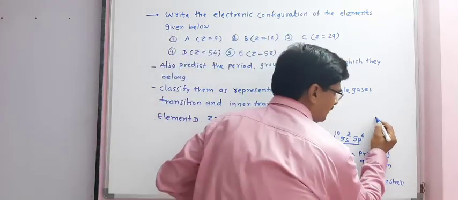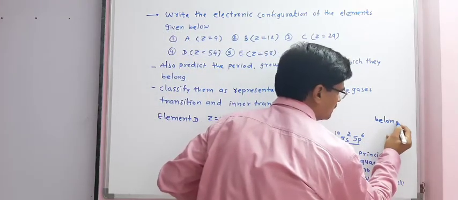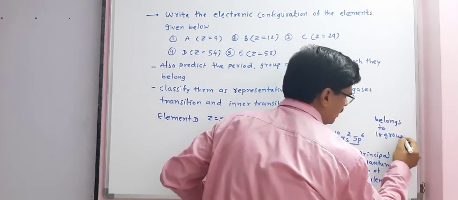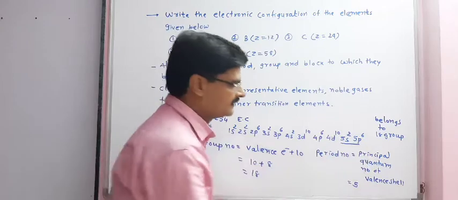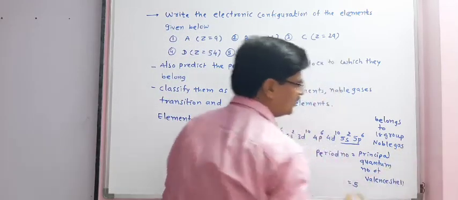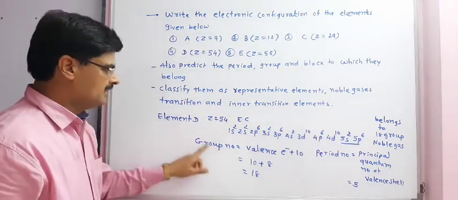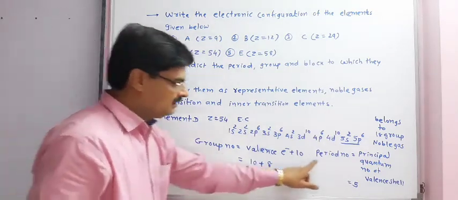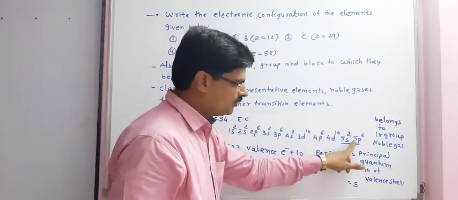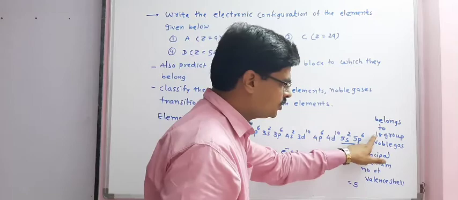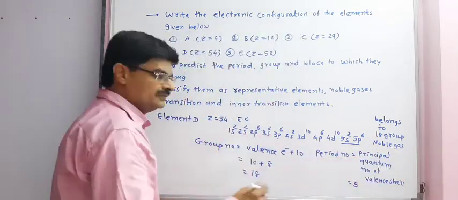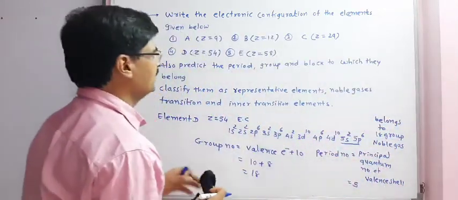So this element belongs to group 18, or we can say noble gas. So element D: group number 18, period number 5, and it belongs to P block because of the 5p orbital and belongs to group 18, that is a noble gas also. Right?